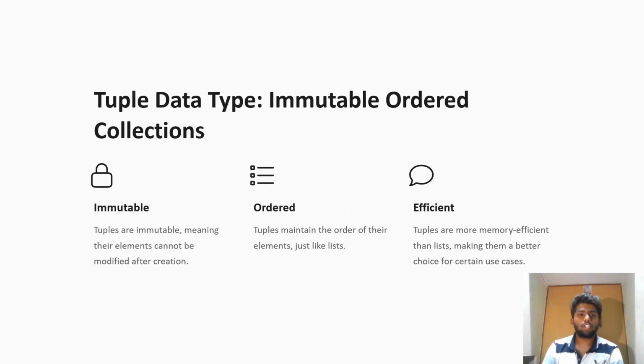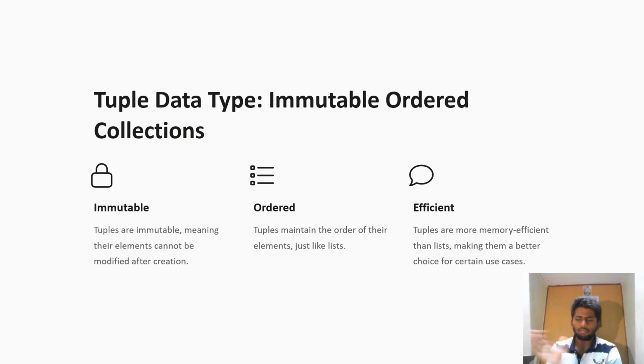So next, the tuple data type. Tuple is also a major data type and is very important in Python. Tuples are immutable, meaning their elements cannot be modified after creation. In a list we can modify elements after creation, but in a tuple we cannot modify or add elements after creating it. A tuple maintains the order of elements just like a list.